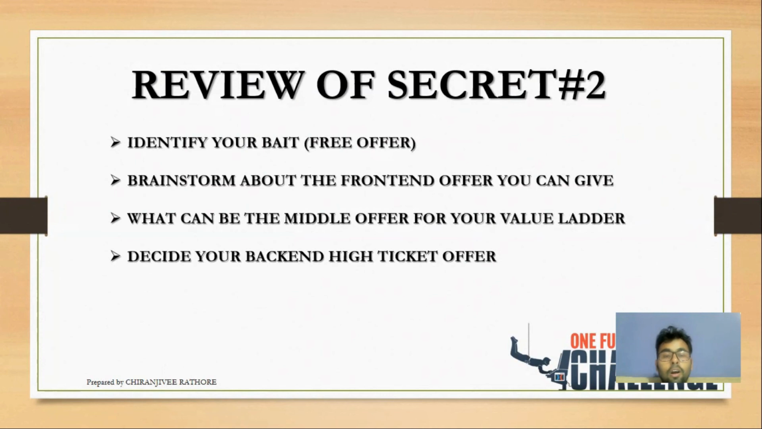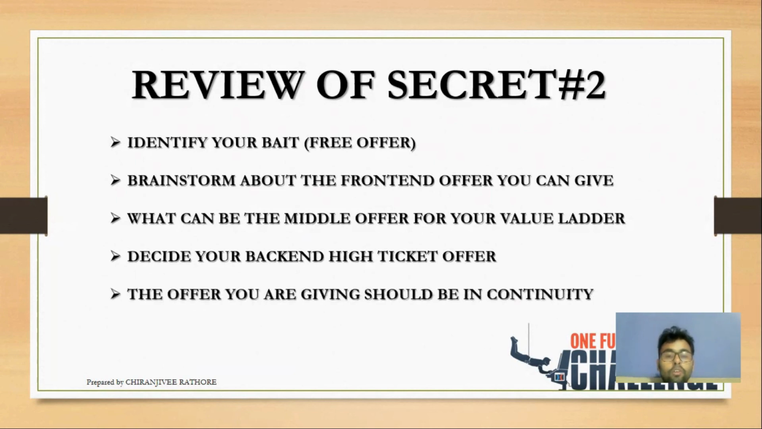You may be thinking, how should I do it? It can be done by your imaginative process. You just brainstorm the 4 different products you can provide to your customers before pitching your actual product. Your actual product can be a part of these ladders only, but you can complete the missing products in your value ladder. The offers you are giving should be in continuity. After grabbing your free offer, you should crave a front end offer, then a middle offer, then a back end high ticket offer.